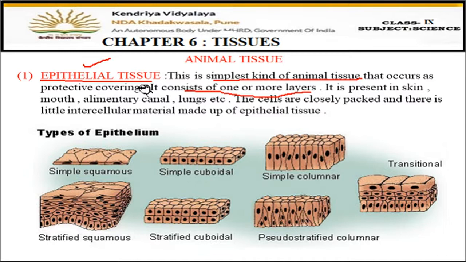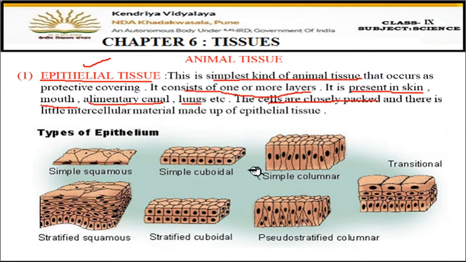Now, let us find out where they are present. They are present in the skin. So the skin of our body is made up of epithelial tissue. Then epithelial tissues can be seen in the mouth, in the lining of the alimentary canal, lungs, etc. Now, these cells are closely packed. As you can see here, the diagrams given on the slide are the different types of epithelial tissues. All of these are very closely packed to each other. There is no, or very little, intercellular space present between them.